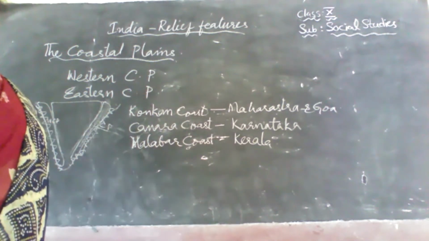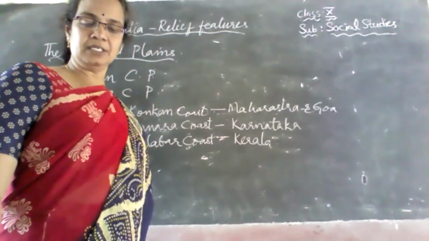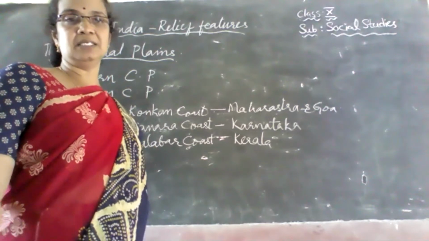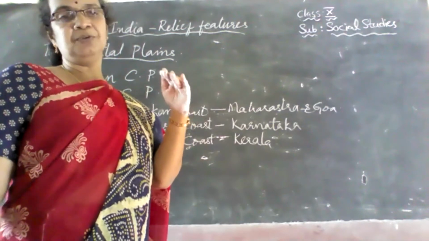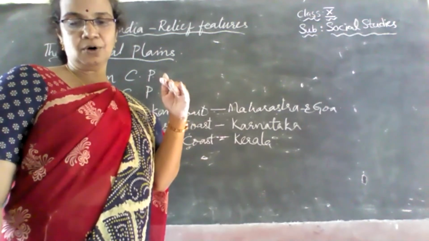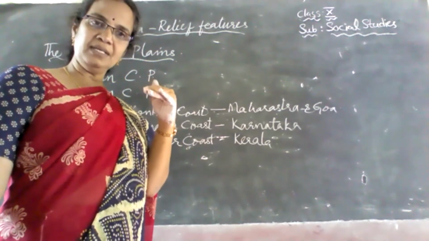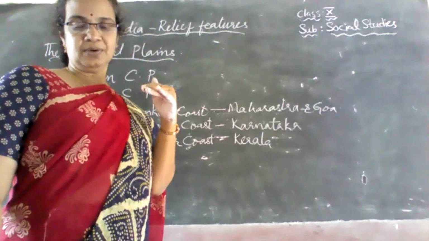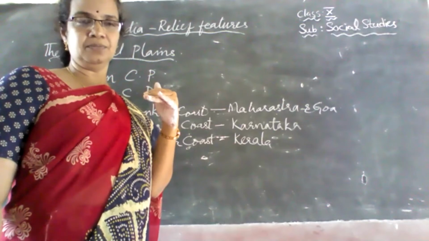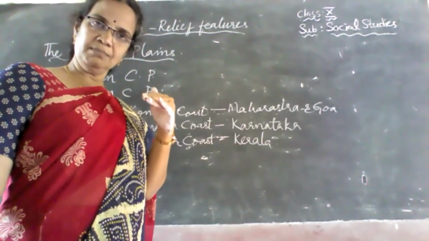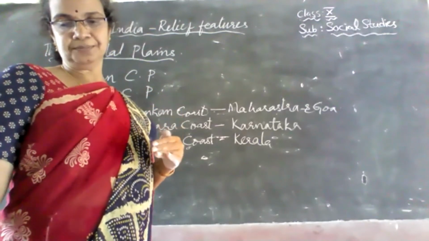The eastern coast is broader when compared to the western coast, and they are known by different names, basing upon the region in which they are located. For example, in Odisha, they are called the Utkal coast, whereas in AP they are called the Sarkar coast. Whereas in Tamil Nadu, they are called the Coromandel coast.